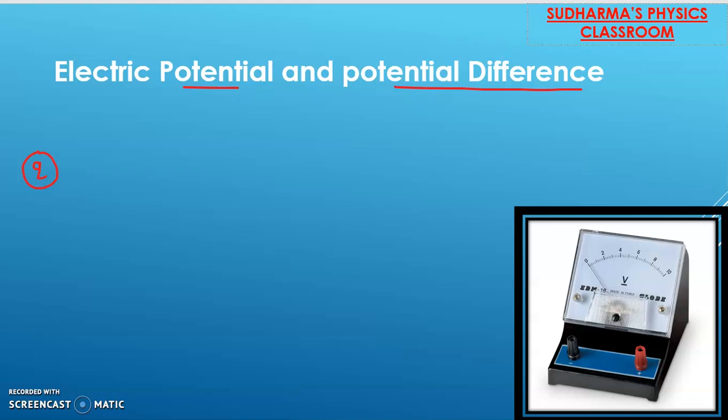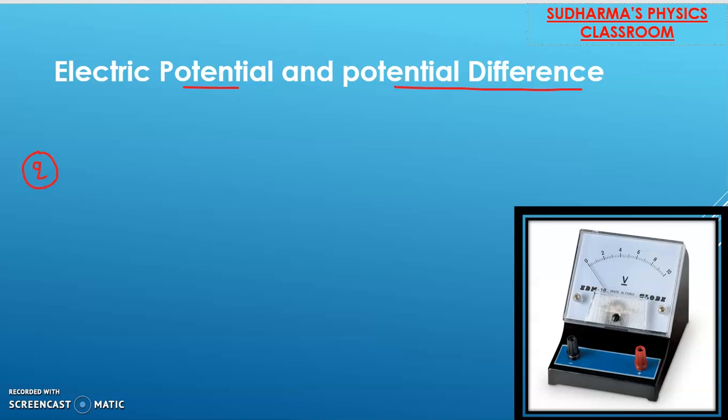But if I tell you about a magnetic field, some of you will be able to understand what that is. Nearby a magnet, there is some region where the magnetic force is experienced. That is called a magnetic field. Similarly, just understand that nearby a charge, there is an electric field.